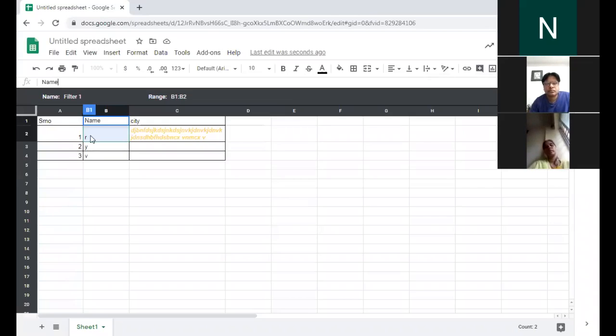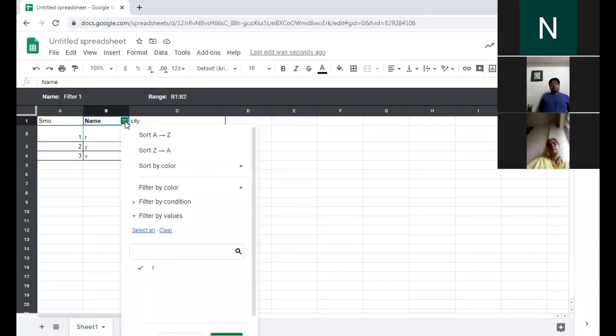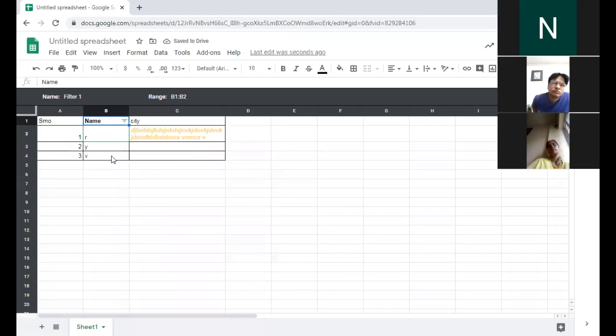Now, if I want to filter this column B, you can see here there are 3 lines which are used to apply a filter for this particular column. Click on that option. You can see Sort A to Z, Sort Z to A, Sort by color, Filter by condition. There are many options, but right now we need to sort our names in alphabetical order, like A to Z. So you can click over here, Sort A to Z. Already they are in sorted view. Just a minute, I will change this value so that you will see the output. I have changed this.